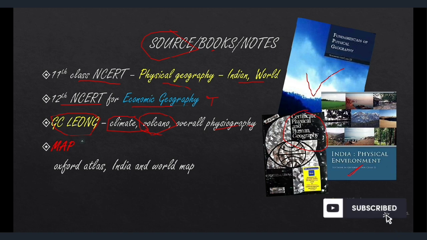So the next is map, which is the soul of geography preparation for UPSC. Mark my words. Map is highly important. May it be for prelims or for mains, map is the most important thing. And for map, I prefer Oxford Atlas and the Indian world map. If you're a UPSC aspirant, the Indian world map should be pasted on your wall. Otherwise, you are not a UPSC aspirant. Okay. Sorry for my humor.